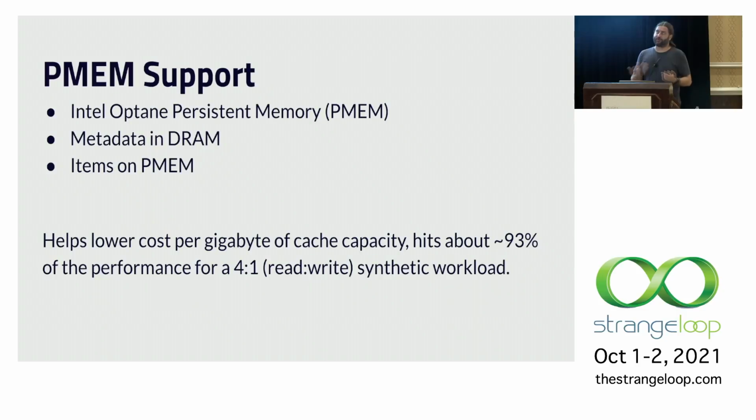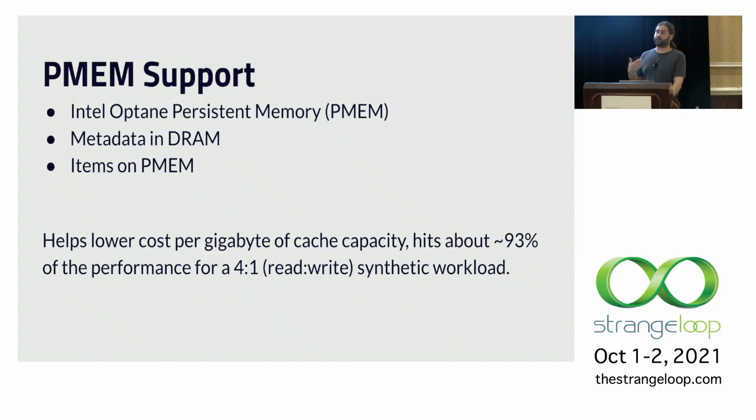Additionally, with this storage design, it lends itself very well to using persistent memory. So Intel Optane persistent memory is basically like a very fast SSD on your memory channel. And you can operate it in this thing called app direct mode.